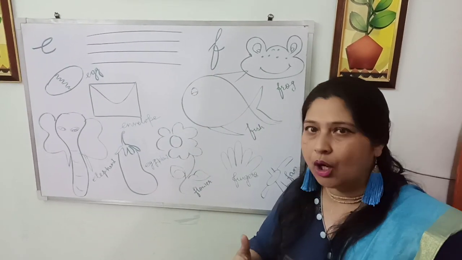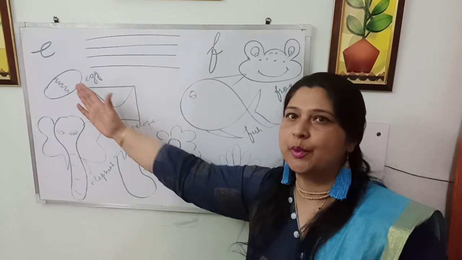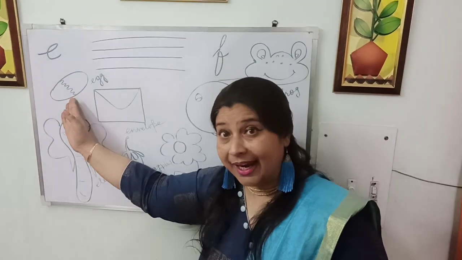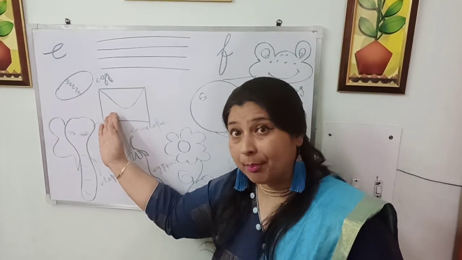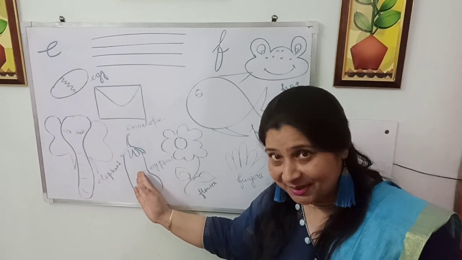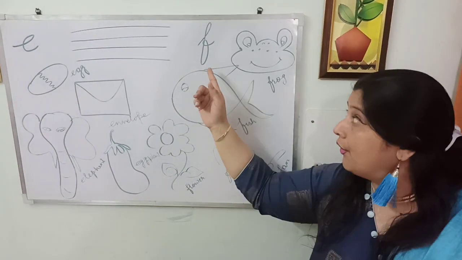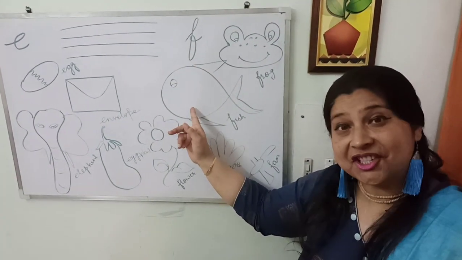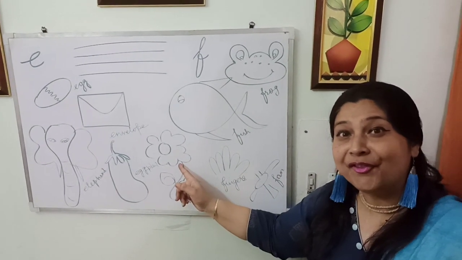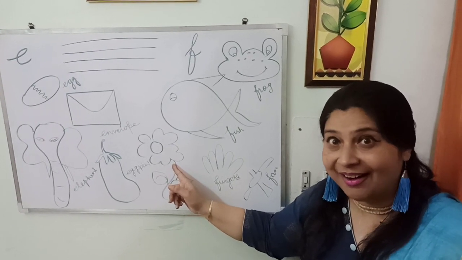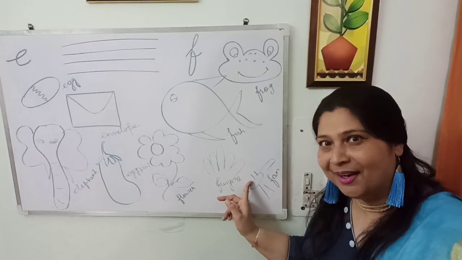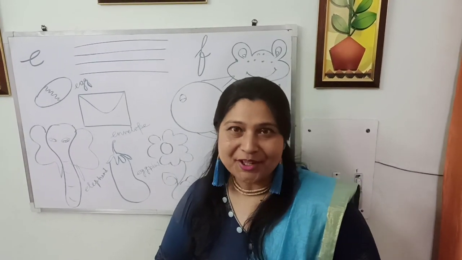So let's recall once, revise once all these words with these two phonic sounds. This is E. E for egg. E envelope. E elephant. E eggplant. Okay? The next is F. F for fish. F frog. F flower, fragrant flower. F fingers, F fan, F flag, and F family.